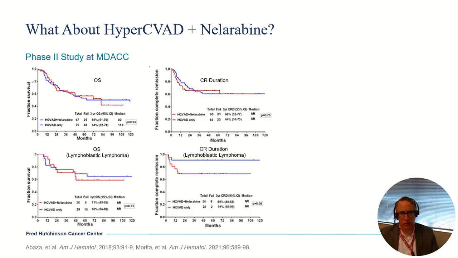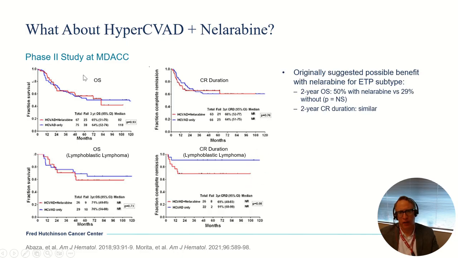Well, what about nelarabine in hyper-CVAD? So that has been explored at MD Anderson. There have been ongoing studies of this combination with different iterations and so forth. One of the earlier descriptions is shown here. The red curves on these plots are the arms that got the nelarabine, and the blue curves were those who just got hyper-CVAD. So really no clear advantage with the nelarabine, and frankly, if anything, giving nelarabine in the lymphoblastic lymphoma patients seemingly led to worse outcomes.